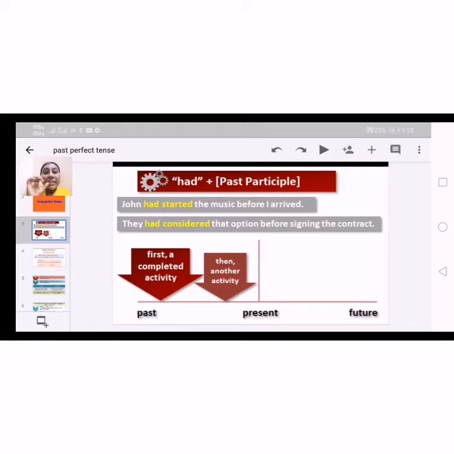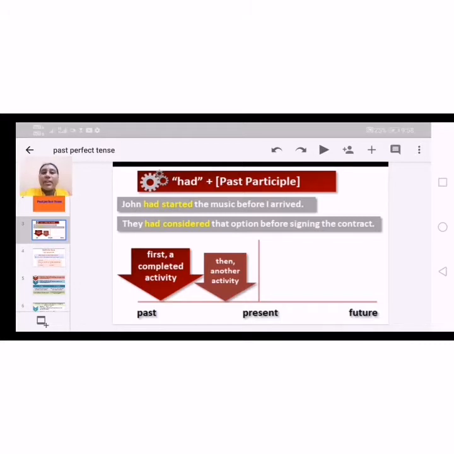So we explain the completed action, the finished action in the past, recently finished between the two. If we have two actions, which will come first, that means which will finish first, can be explained with the past perfect tense.